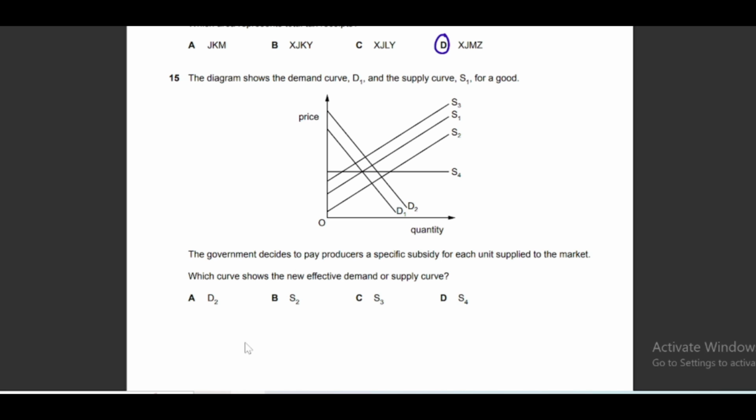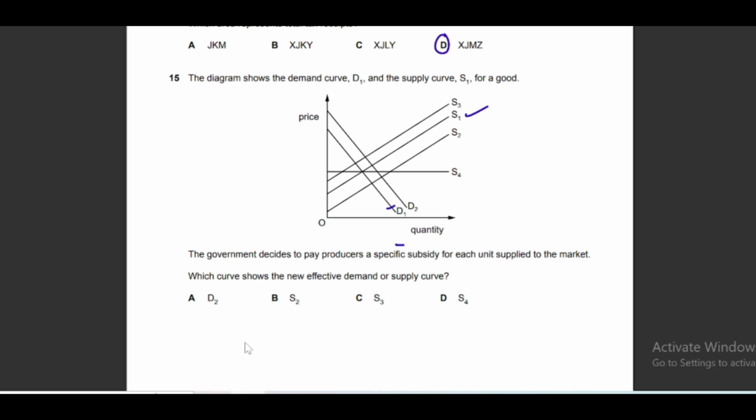Question number 15 says the diagram shows the demand curve D1 and supply curve S1 for a good. So this is S1 initial and this is D1 initial demand curve. The government decides to pay producers a specific subsidy for each unit supplied to the market. Which curve shows the new effective demand or supply curve?